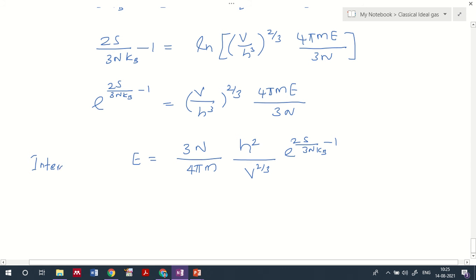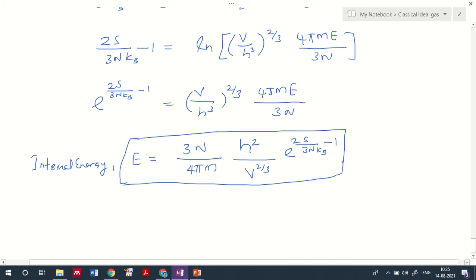So I'll get the internal energy E equal to... I have represented the internal energy here in terms of E. Earlier in today's class, we represented internal energy in terms of U as well, but keep in mind that here we represent the internal energy as E. So we get the internal energy E equal to 3n by 4 pi m, h square by V raised to 2 by 3, e raised to 2S by 3nkB minus 1. This is the energy representation corresponding to that.